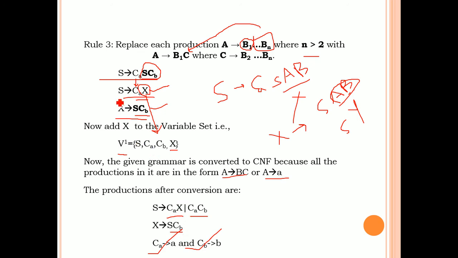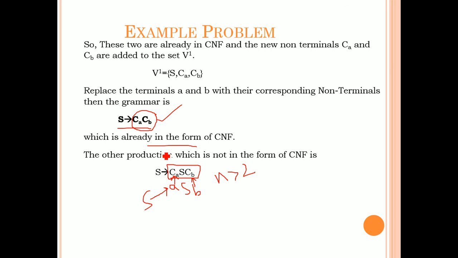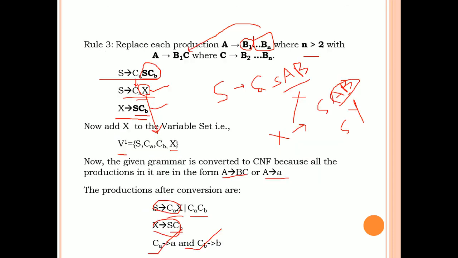So this is S tends to CAX. Okay, so this is one production. Next, X tends to SCB. So what about this? This is the previous production, S tends to CACB. You can write all those productions in one place and all must be in the form of either A tends to BC or A tends to a. Then only you can say the given grammar is in Chomsky normal form.